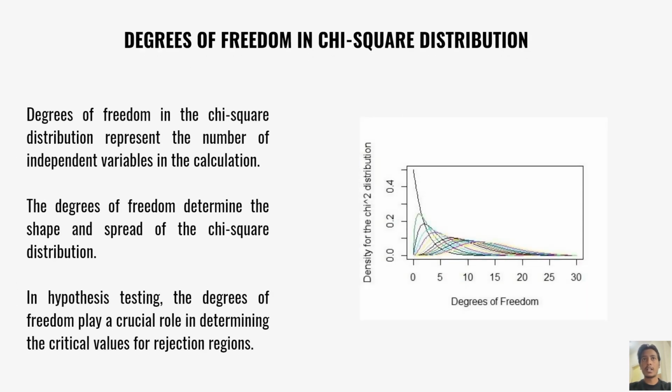Degrees of freedom in a chi-square distribution. Degrees of freedom in a chi-square distribution represent the number of independent variables in the calculation. The degrees of freedom determine the shape and the spread of a chi-square distribution. In hypothesis testing, the degrees of freedom play a crucial role in determining the critical values for rejection regions.